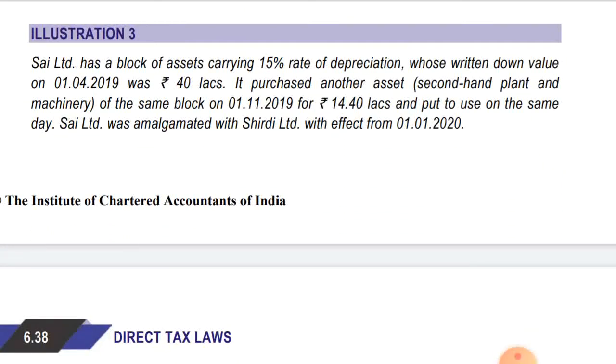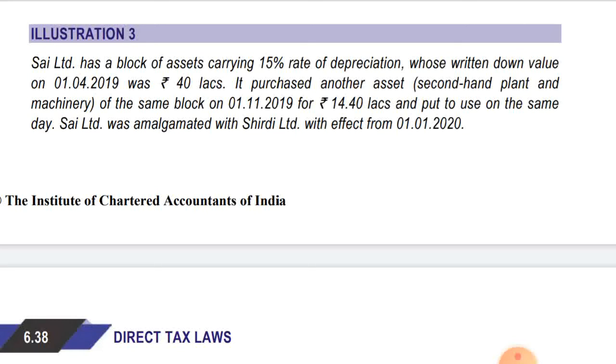Sai Limited has a block of assets carrying 15% rate of depreciation whose written down value on 1st April 2019 was 40 lakhs. It purchased another asset, second hand plant and machinery of the same block, on 1st November 2019 for 14,40,000. So in this case, half rate depreciation will be allowed on this 14,40,000 and full rate will be allowed in case of 40 lakhs. It's put to use on the same day, so half rate will be allowed.